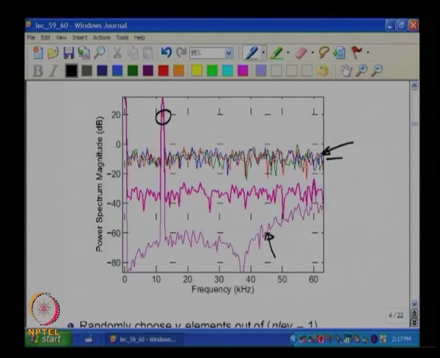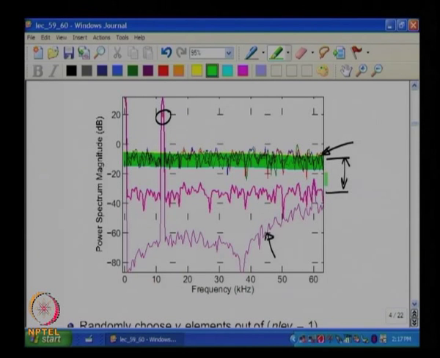Unfortunately, if there is mismatch, you will see that the cancellation is only partial, and therefore, the uncancelled part will bear the same spectral shape as this noise. Does that make sense? So, the total in-band noise is a combination of two things.